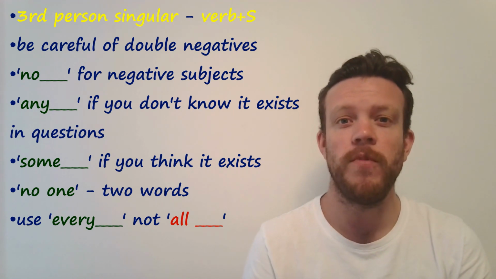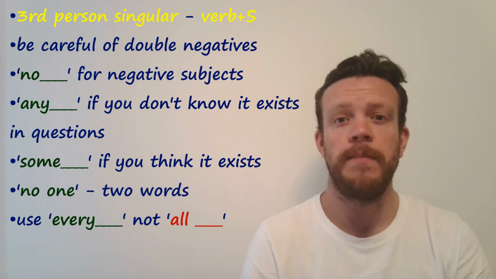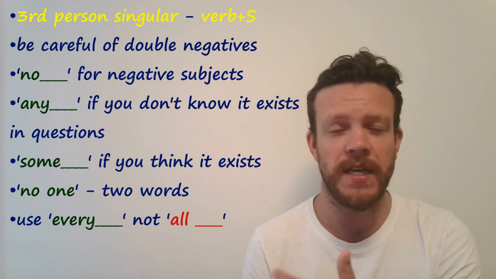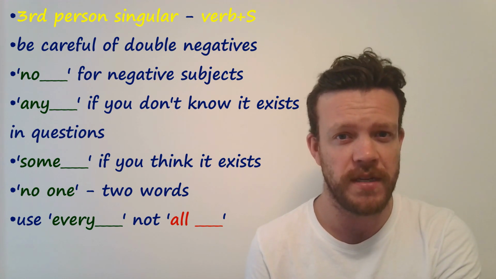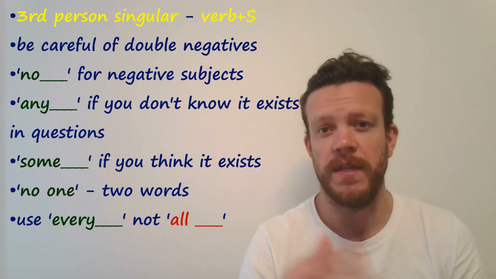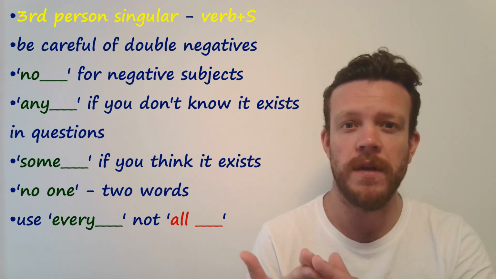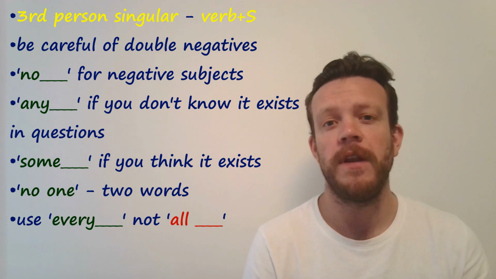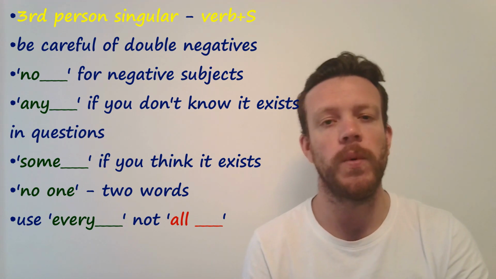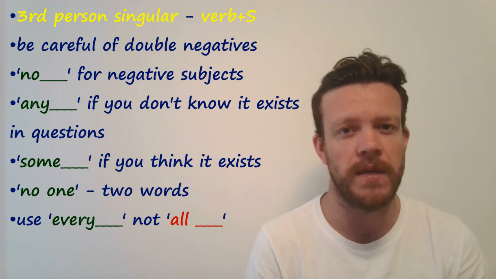Just remember, all of these need to be third person, verb with S. Be careful of your double negatives or using anyone, anybody, anywhere, anything as a negative subject. Make sure you know that difference when asking questions with any and some. And just watch that spelling mistake. No one, two words. And finally, for you Spanish Portuguese speakers, watch out for saying all when you want to use every. If you remember all that, you're going to be much more accurate with this.